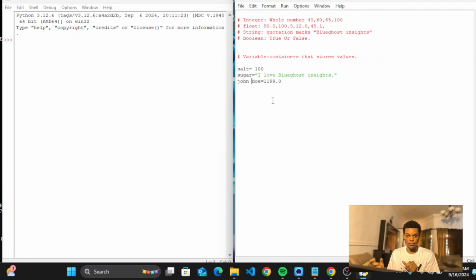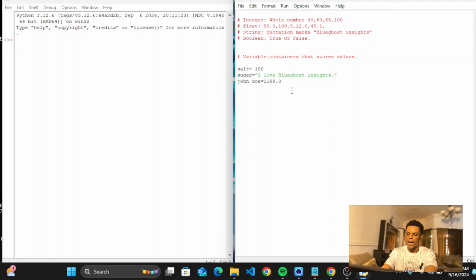Third, a variable cannot have special characters, stuff like at, hash, tag, stuff like that. You can't have it inside of the variable. Are you following? If you have to give space, you can use an underscore. So now in this John Doe, I can either leave it like this, removing the space, or I can use an underscore to separate them. That is as simple as what we can talk about.